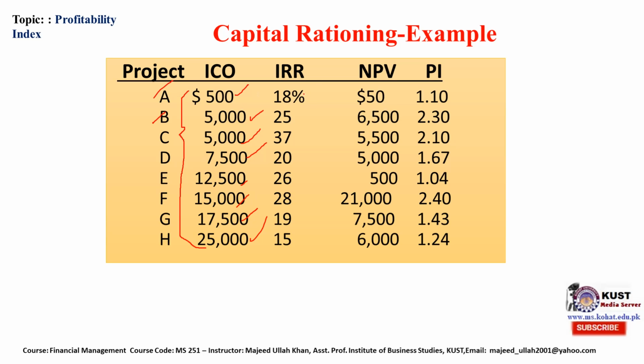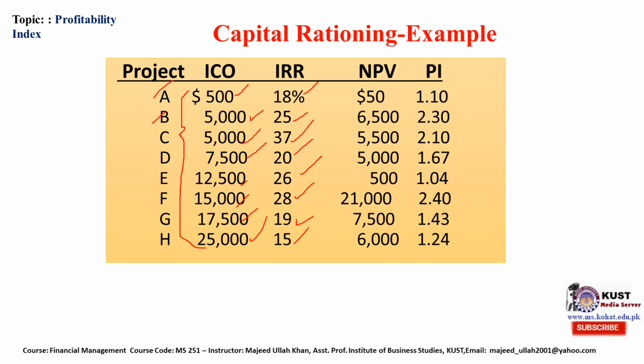Now the IRR for A is 18%, 25% for B, for C 37%, for D 20%, E 26%, F 28%, G 29%, and H 15%.